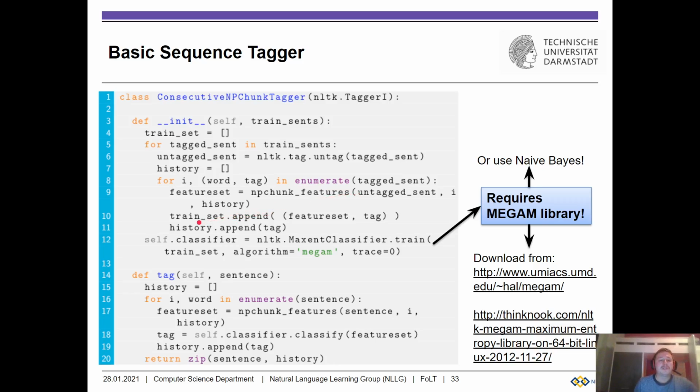Then what we do is, to the train set that we are creating now, we append the current features together with the chunk label, and then also to the history we append the current chunk tag, because that's going to make up our history of chunk tags.